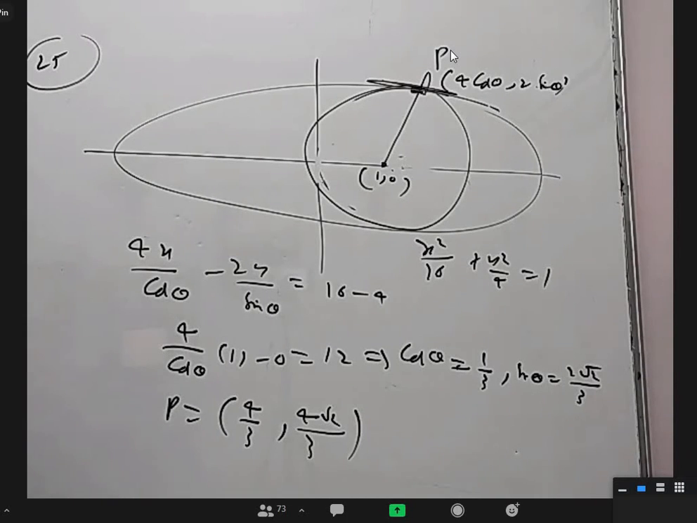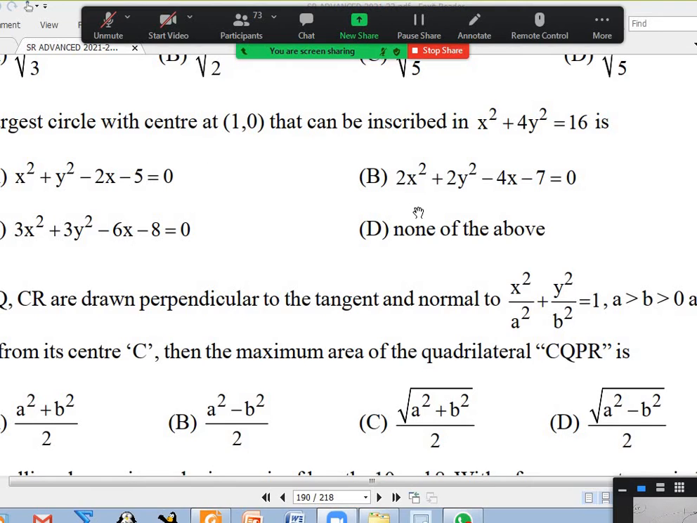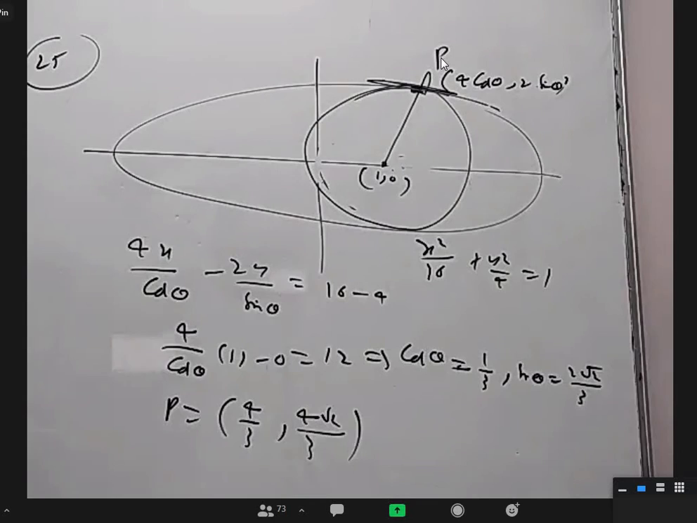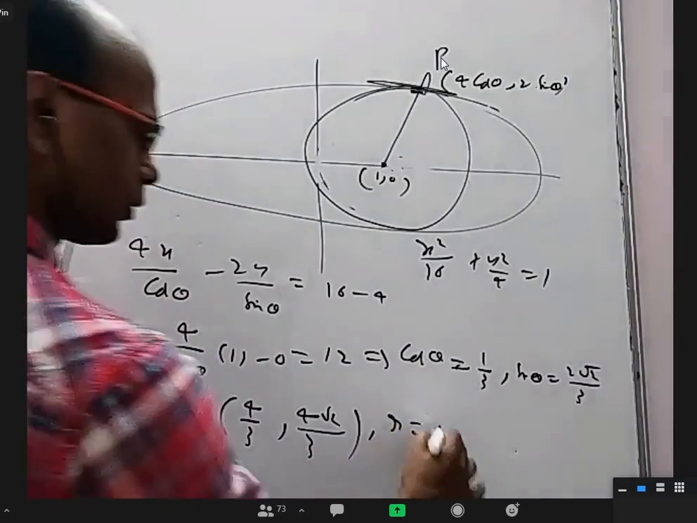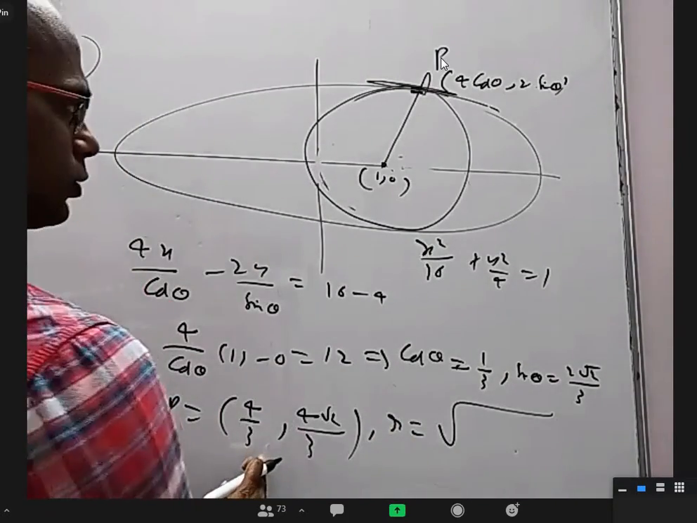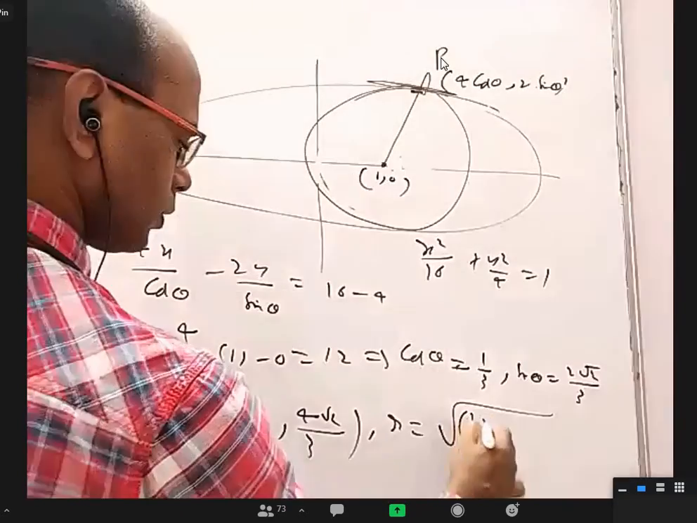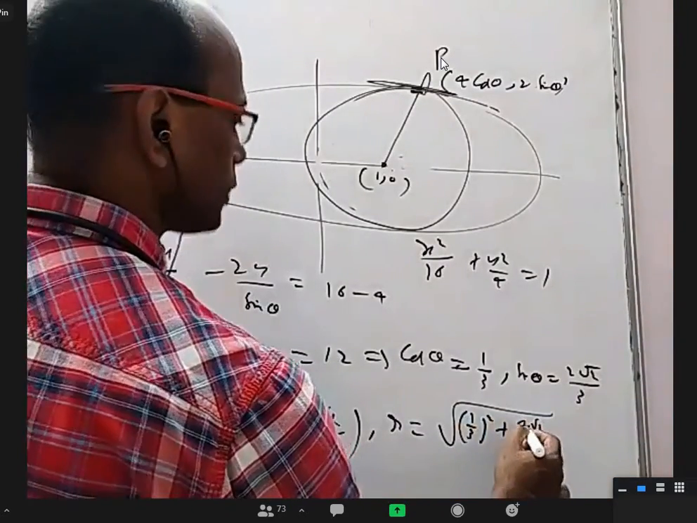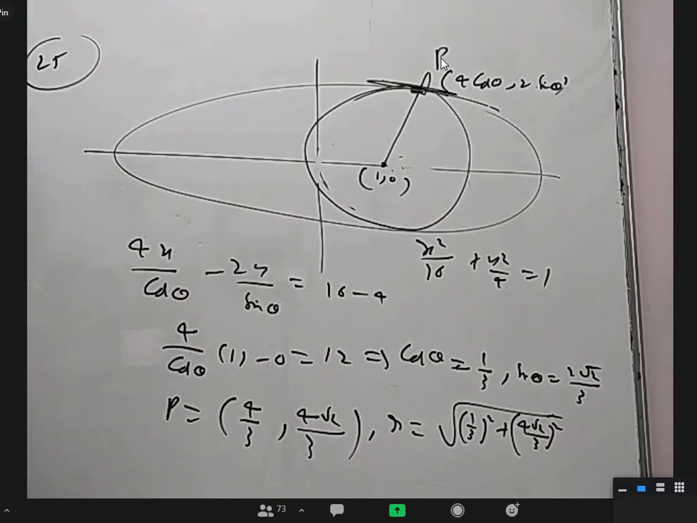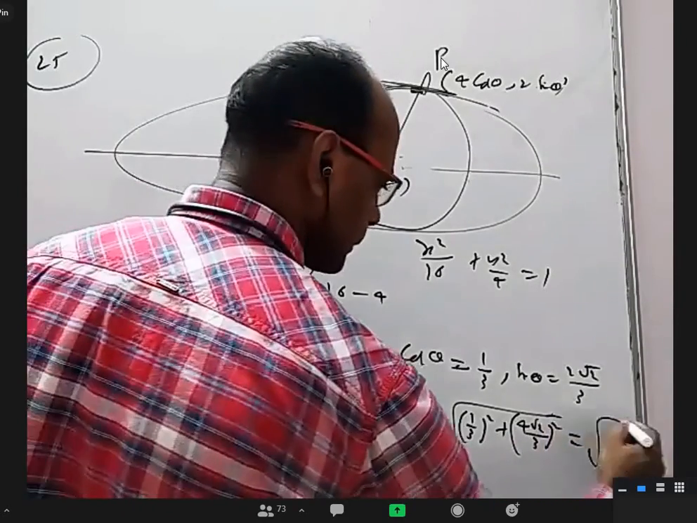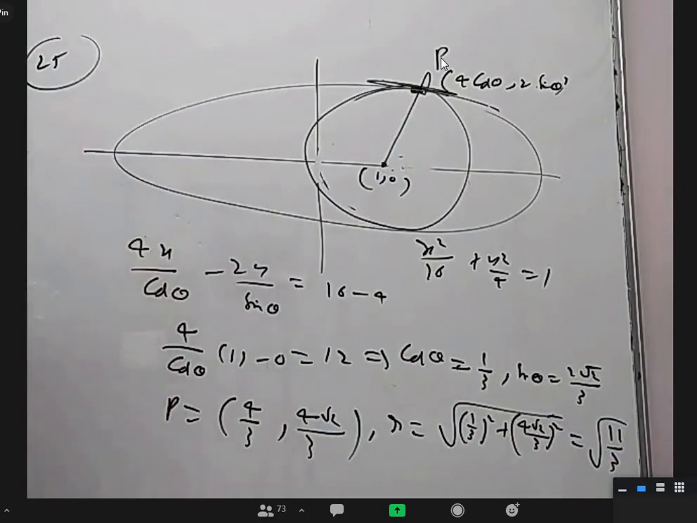If they wanted the radius or circle equation, the largest circle that can be inscribed in this. Okay, they want the circle equation, so I don't know the radius. So radius is root over 4 by 3 minus 1, 1 by 3 whole square, plus 4 root 2 by 3 whole square. 16 plus 32, 33 by 9, root over 11 by 3. So the circle equation will be, is there any option which has root 2 in it?